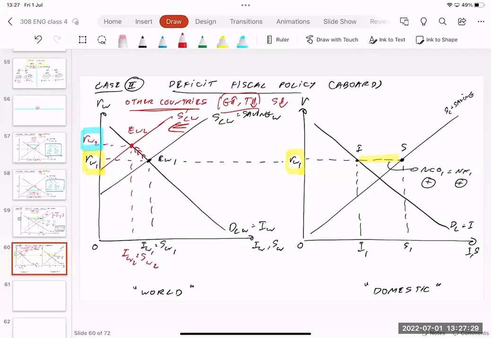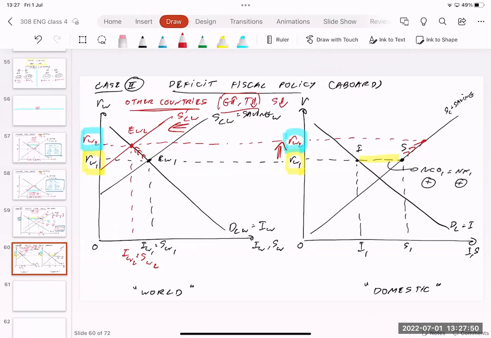And it affects our country. Even though our country didn't do anything, our country is an open economy, so we need to follow the real interest rate of the world. Now the real interest rate of the world increasing from RW1 to RW2 affects us.